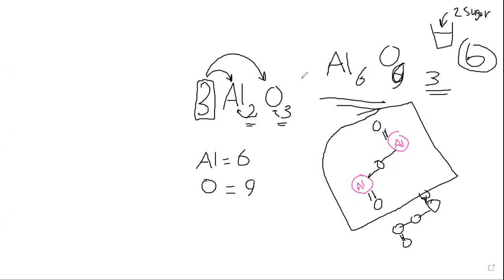So here, this represents that I have 3 of aluminum oxide. Aluminum oxide as a compound is formed as a combination of 2 aluminum atoms and 3 oxygen atoms. So I can never change the subscripts. The subscripts are constant for each formula. What I can change is the coefficient. The coefficient represents the amount you have of these.